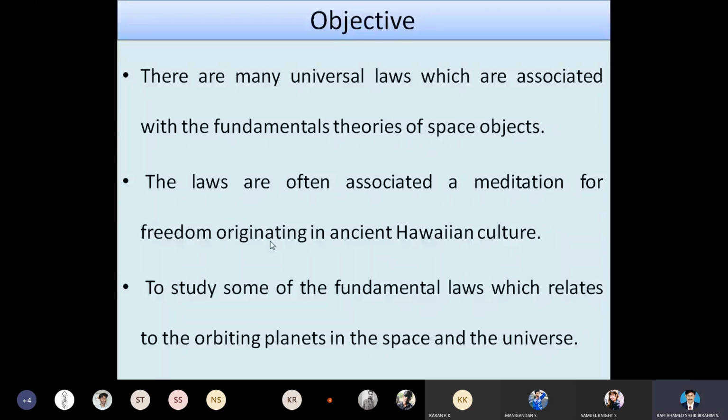And we are going to study the relationship between the planets which are orbiting in space. So for today's objective, we are going to consider the fundamental theories of the space object. In addition to these fundamental theories, we are going to study the orbital motion of the planet in space.